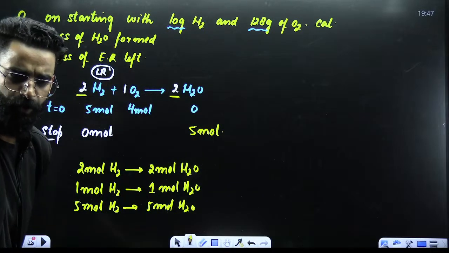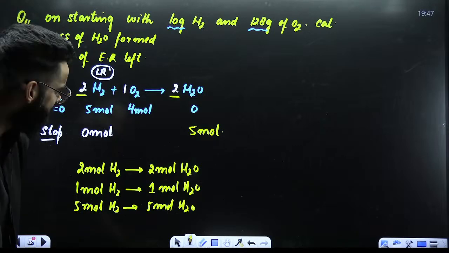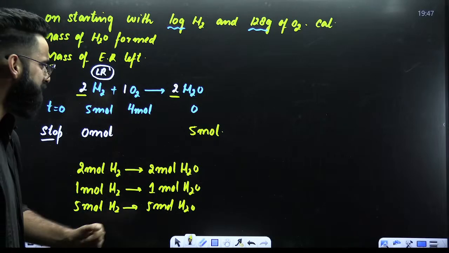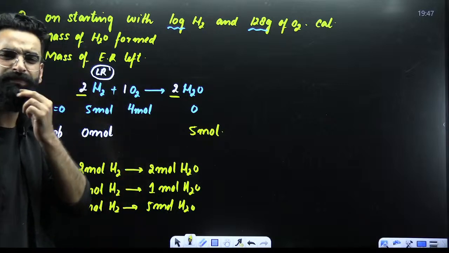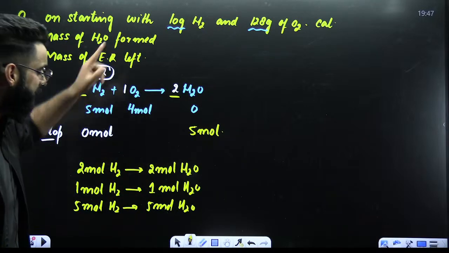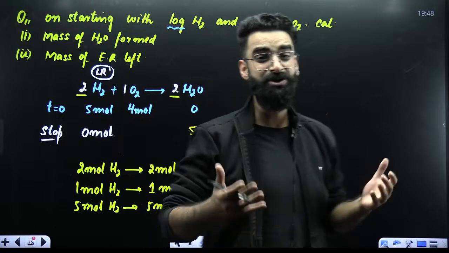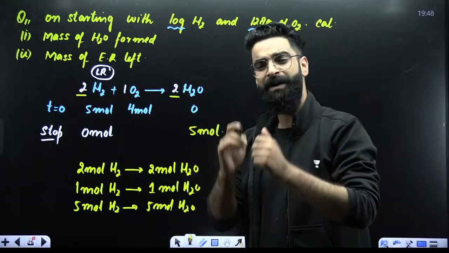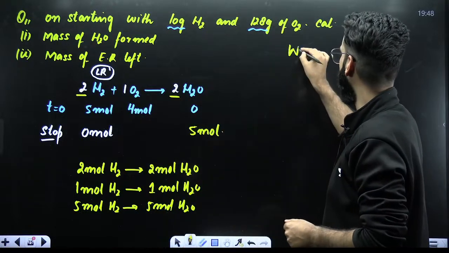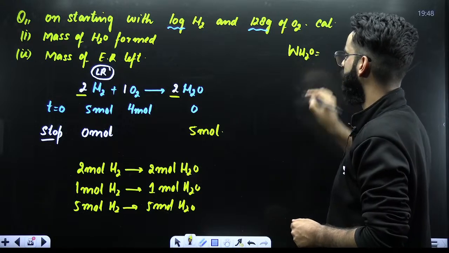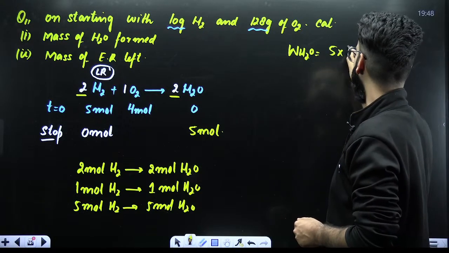5 moles of water would have got formed at the end of the reaction, right? Perfect. But as per the question, was I supposed to calculate moles of water formed? No, I was supposed to calculate mass of water formed. My dear students, you know how you convert moles into mass? Mass of water formed will be equal to moles of water formed multiplied by molar mass of water.